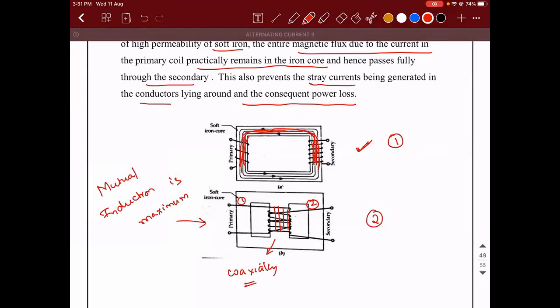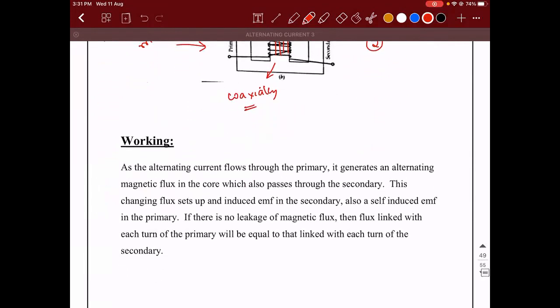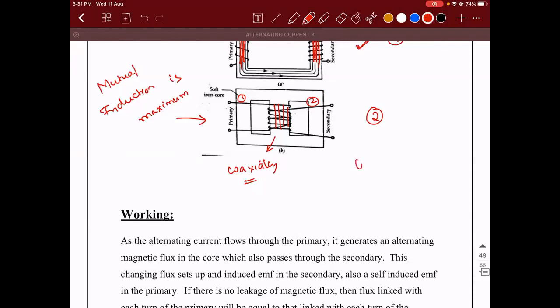So obviously it is going to be in the second case, right? Why? Because we are not using a medium for the flux to get linked. Correct? Hence, it is going to be maximum in the second case. Okay. So this is all about the construction.